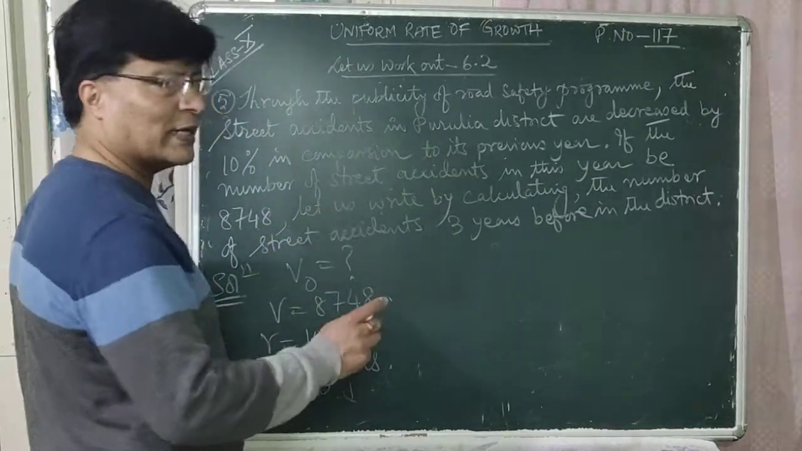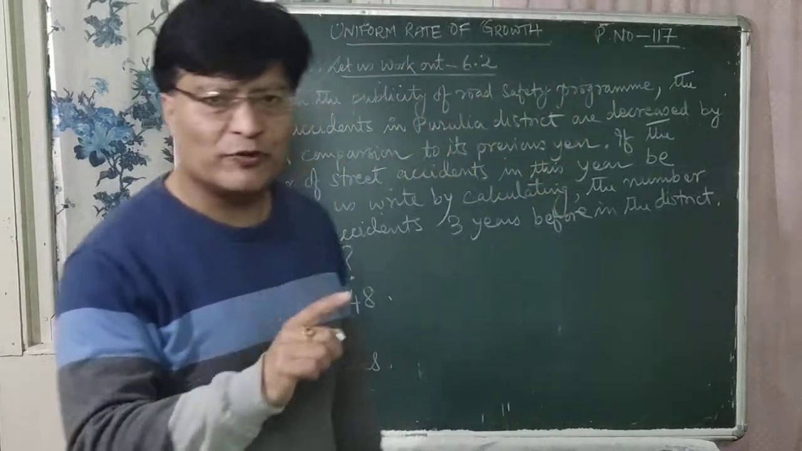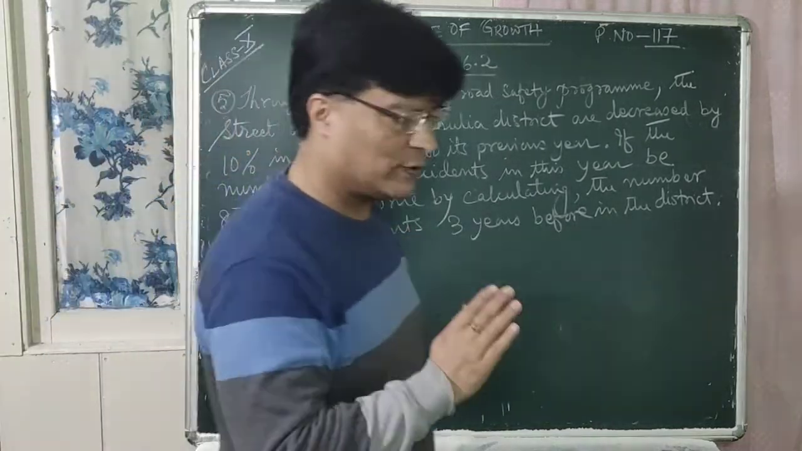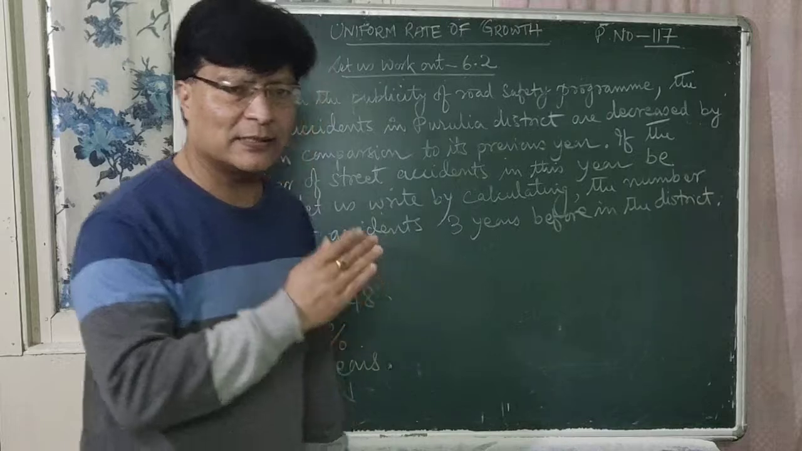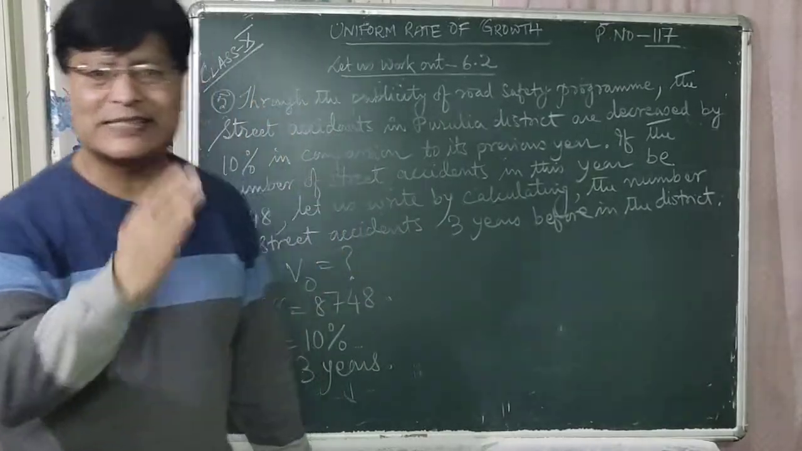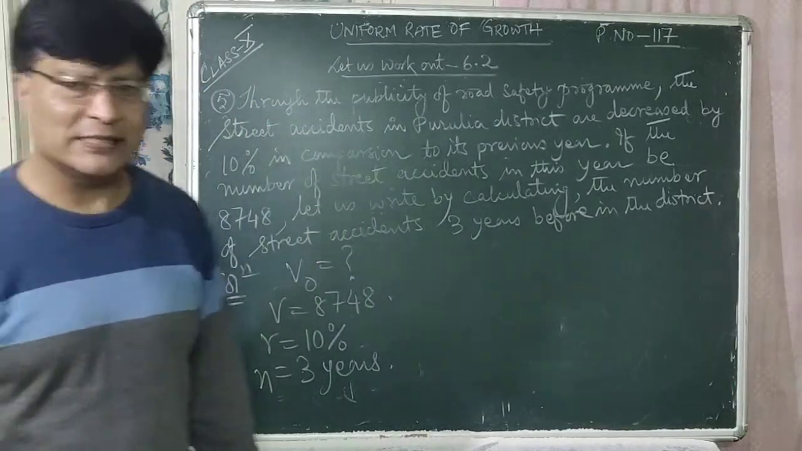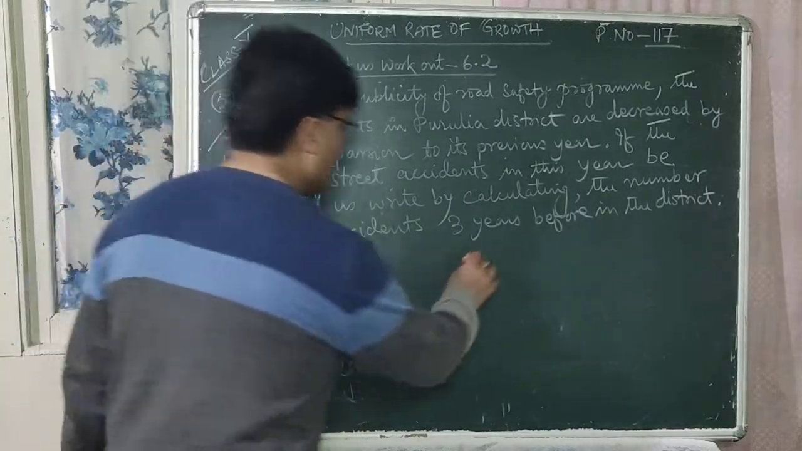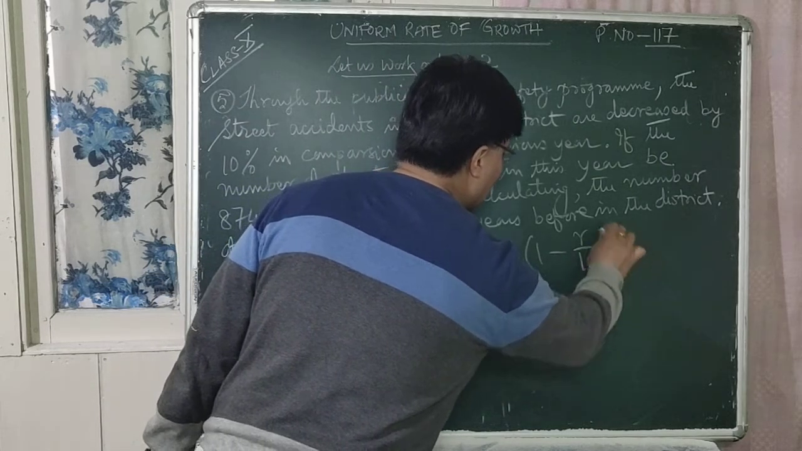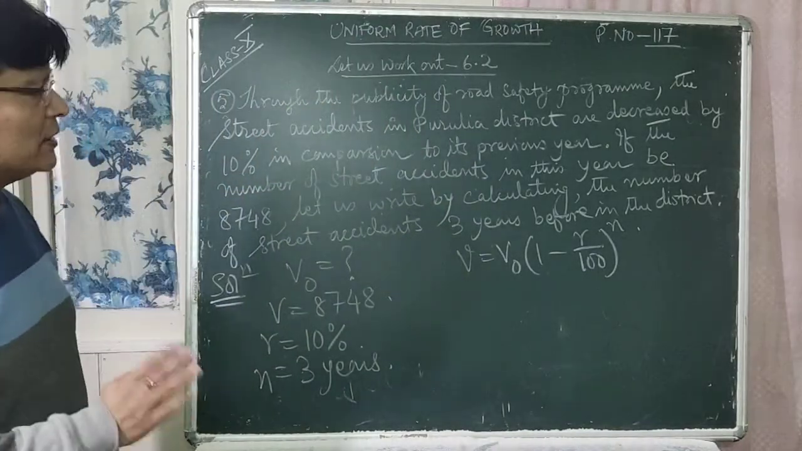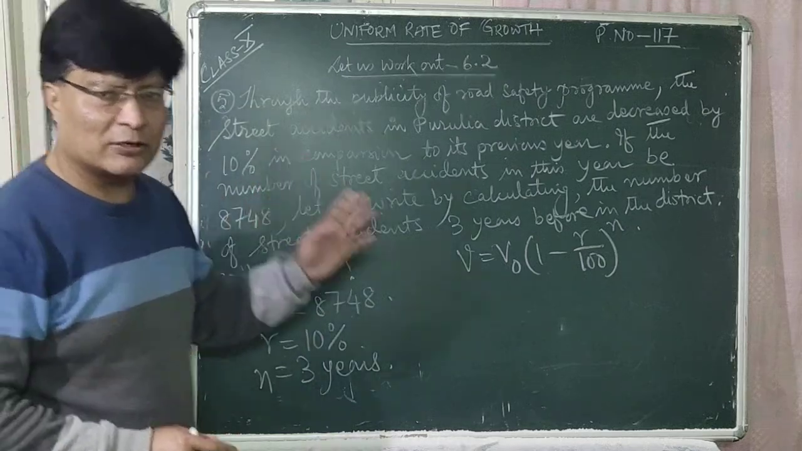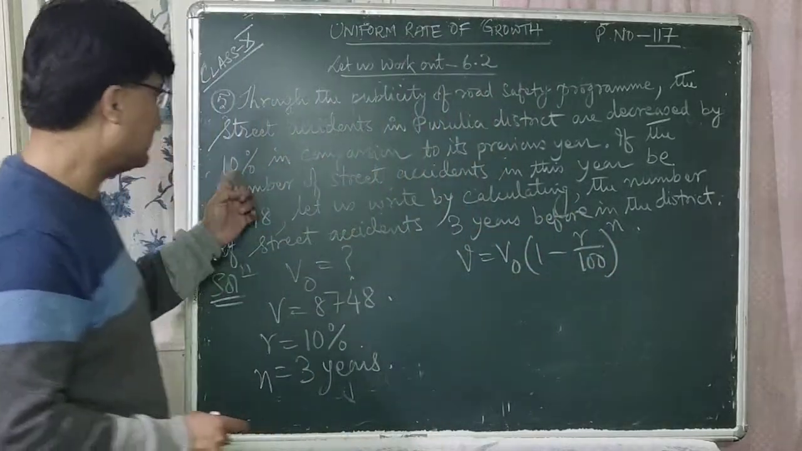Is that clear? So we know the formula: V is equal to V0 within bracket 1 minus R upon 100 whole to the power n, because the rate of decrease of accidents in this Purulia district is 10% every year in comparison to the previous years. That is, R is equal to 10% here.